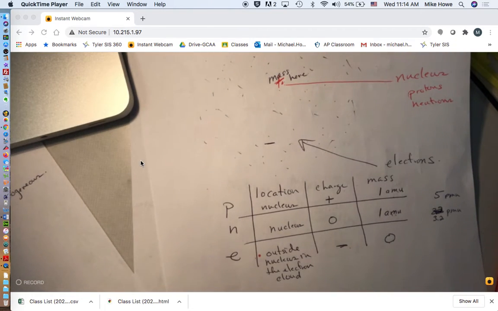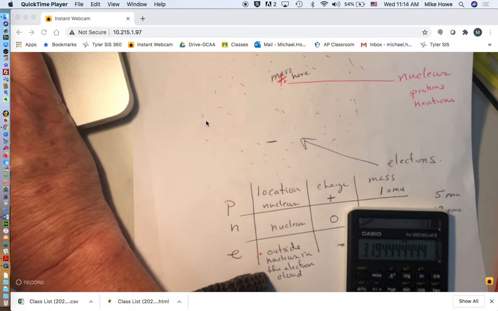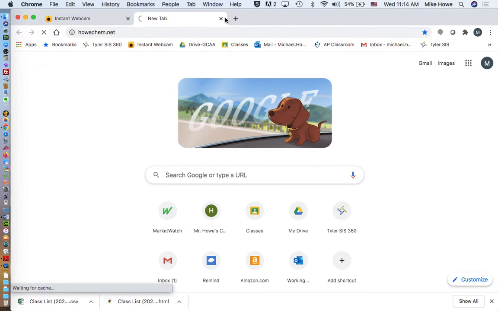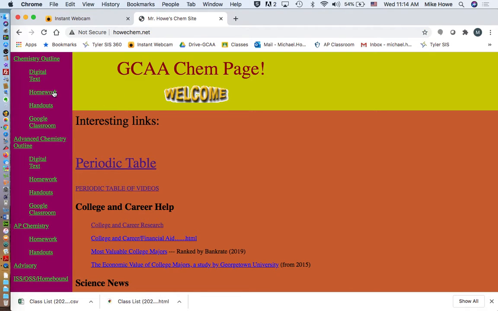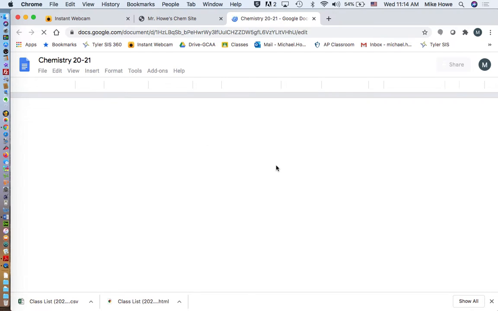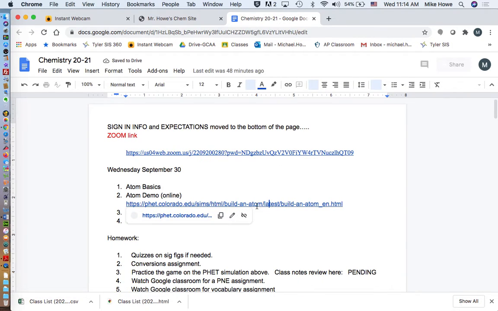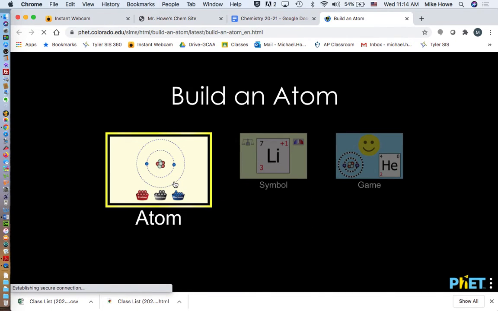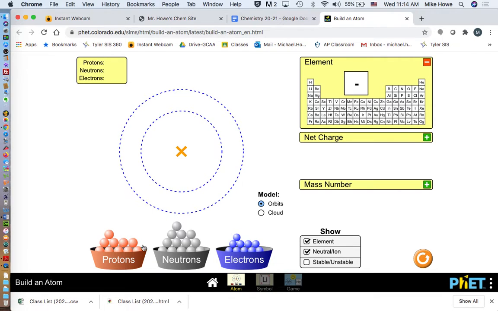Okay, so I'm going to show you a couple things online here. So let's go to my website, and on my website we have a little link that you might want to play with on the homework page. Okay, so we're going to take a look at what an atom looks like. Remember, we talked about protons, neutrons, and electrons. So when I put the protons in, they're going to go on the nucleus, like that. Now notice what's changing as I put the protons in. Do you notice that the element changes? That's because the protons determine the identity.